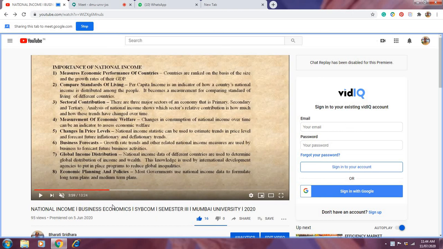Even if national income is very high, to keep more income or to achieve more targets, the country has to make some long-term, medium-term and short-term plans. So for any economic planning and policies, knowing national income is very, very important.